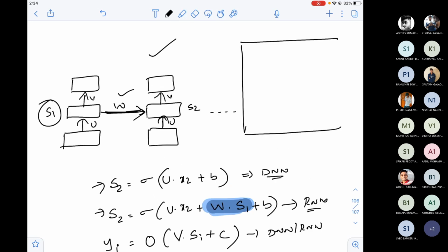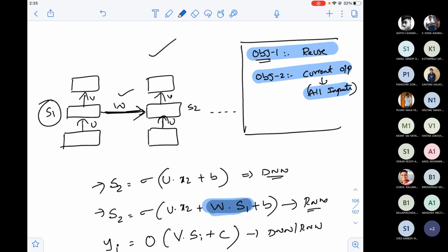Reuse is the first. What is my second objective? I already told: the current output should not only depend on the current input, it should depend on previous inputs, not in all cases, but at least on previous inputs. That's the basic idea.